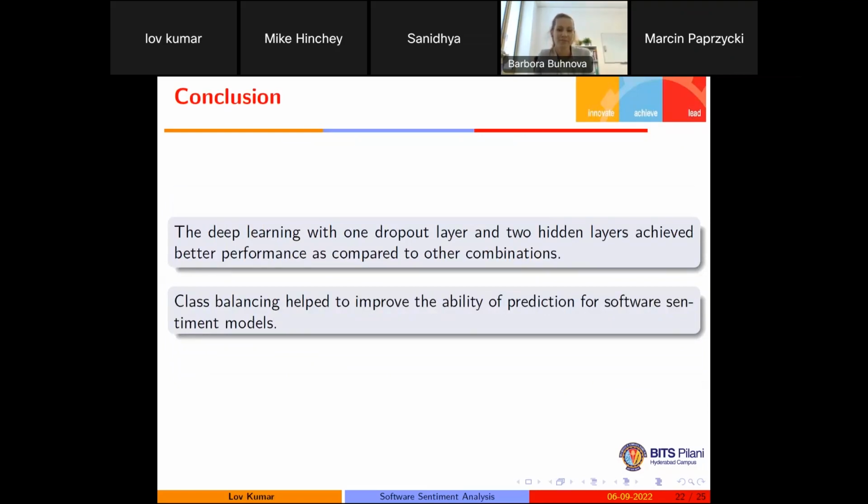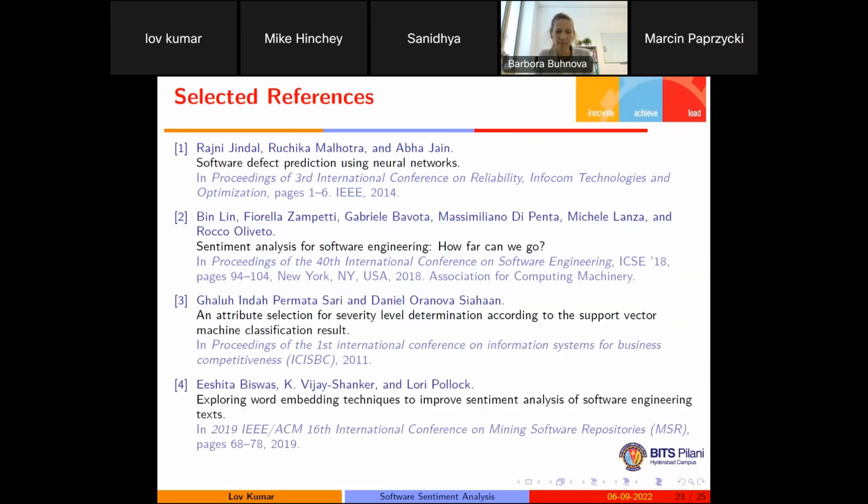Then the final conclusion: if we use the class imbalance technique that we have already mentioned, SMOTE or borderline SMOTE, definitely that will give a better ability of prediction as compared to the original. So these are some outlines, and these are some references for this paper.